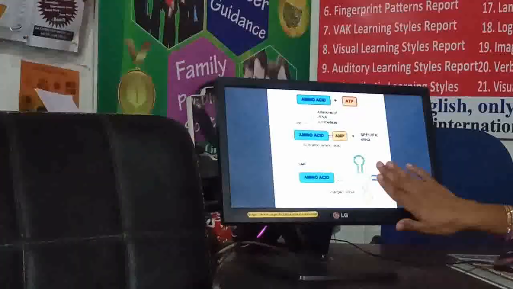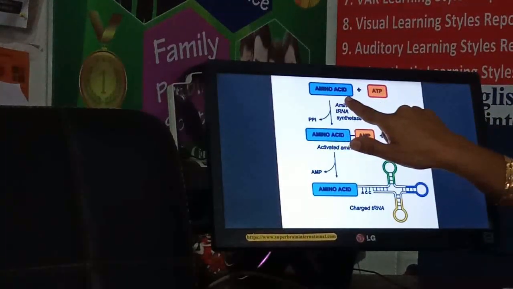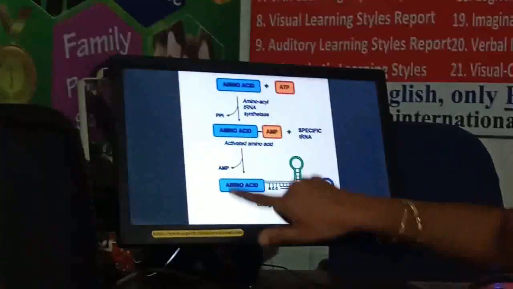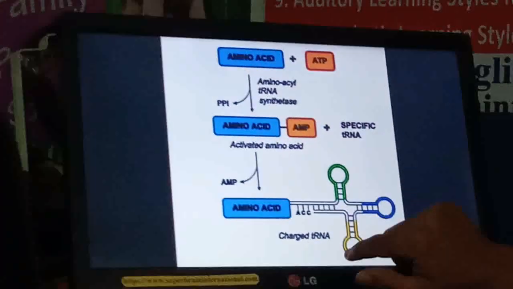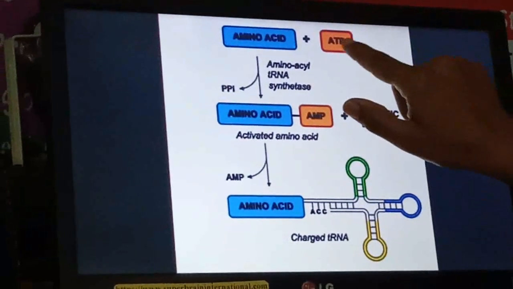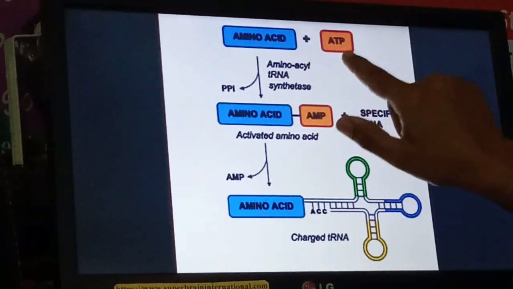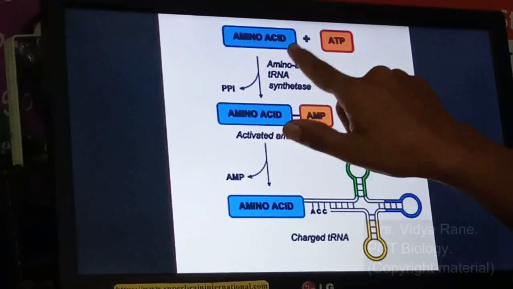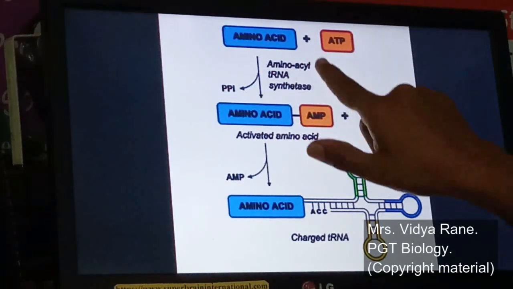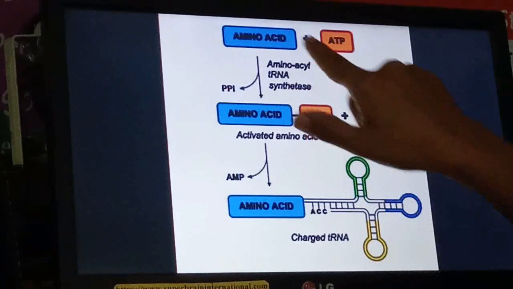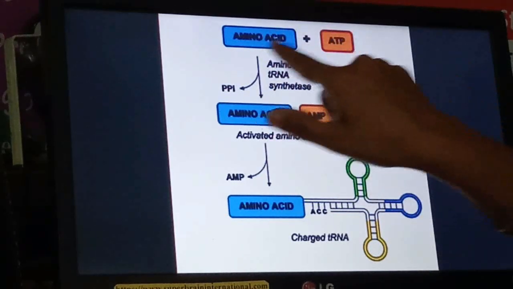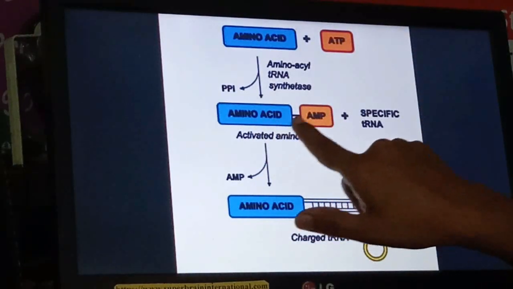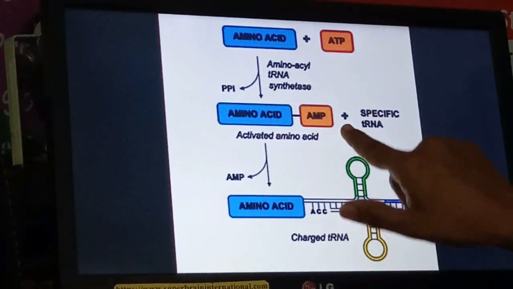See here how this process takes place. This is a particular amino acid. It will attach with the ATP because for this process energy is required. So this energy is taken from the ATP molecule. You know that ATP is an energy giving structure. So when the amino acid is attached with the ATP, the aminoacyl tRNA synthetase enzyme works for this combination, joining the amino acid with the ATP to form amino acid AMP.